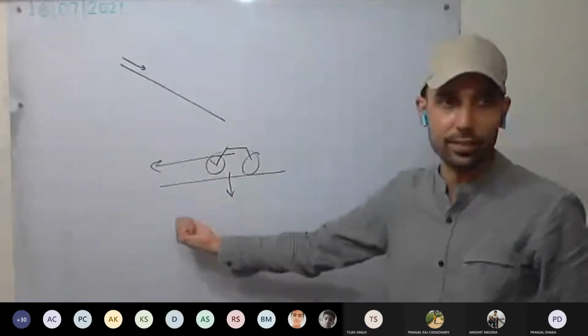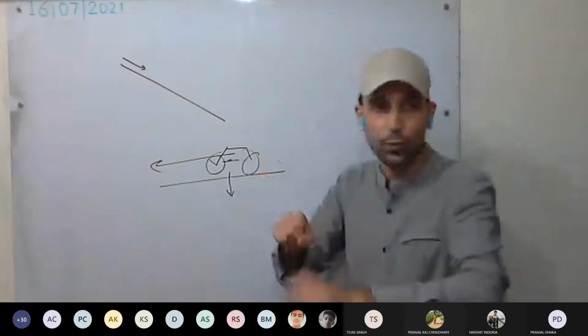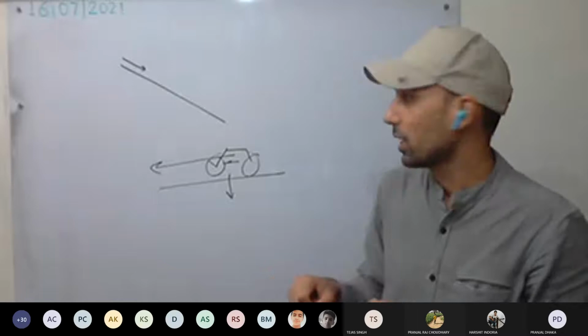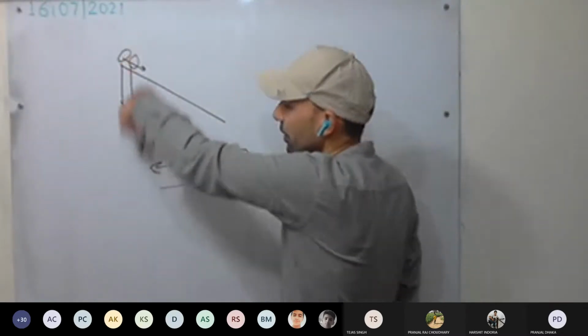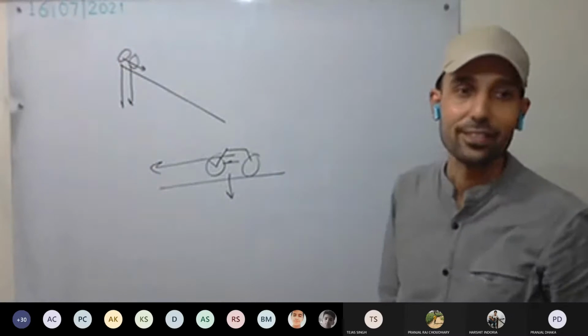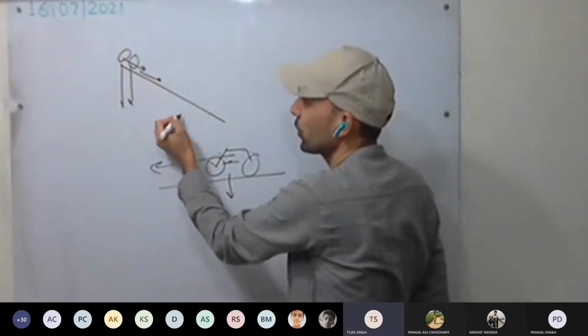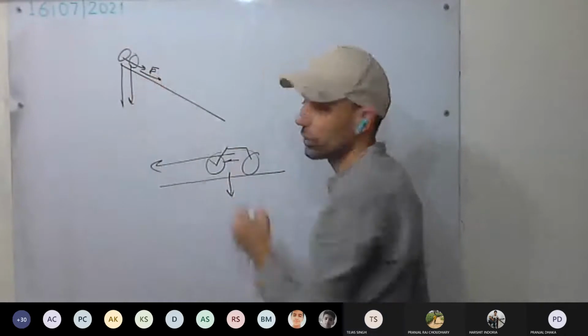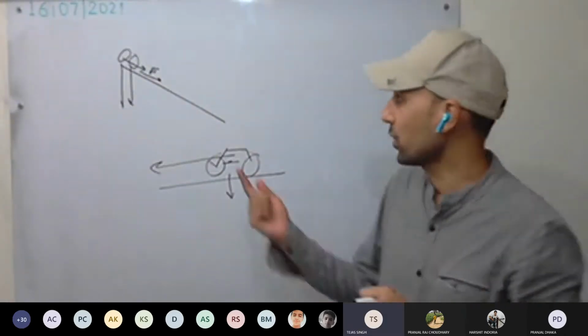Gravitational force is constantly there, but there is no component of it along the motion. Only one force is acting: the force you are applying on the pedals. But when you are on the slope, there will be a component of gravitational force as well that will add to your force. So you will gain more speed, even applying less force. Yes or no?